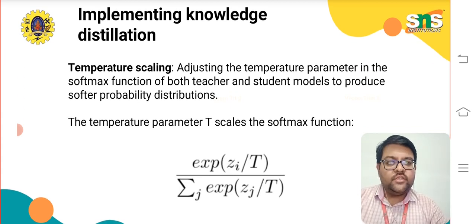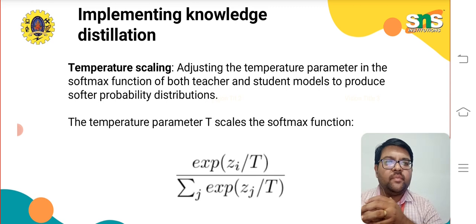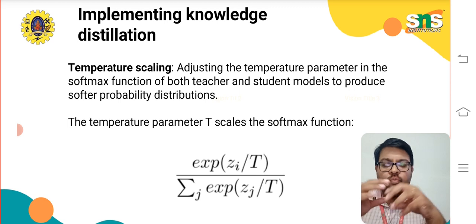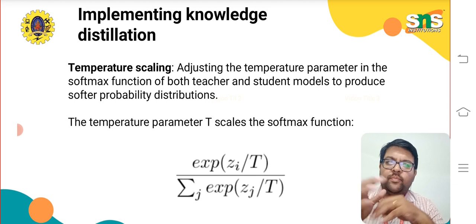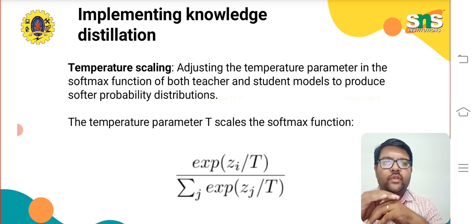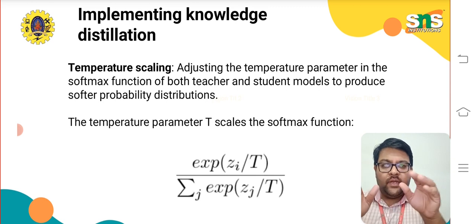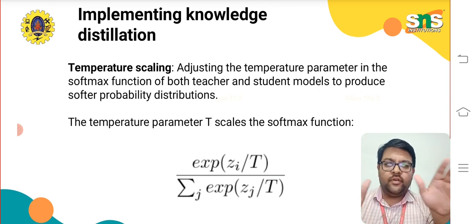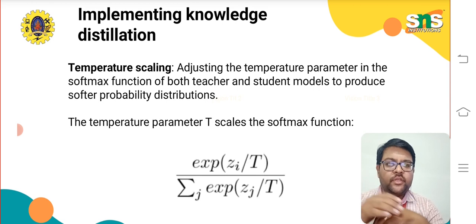Temperature scaling. What is temperature scaling? It's adjusting the temperature parameter in the softmax function of both teacher as well as student models to produce softer probability distributions. What is a softer probability distribution? If the difference of the probabilities is not very high, it is balanced, that is a softer probability distribution. The temperature parameter T scales the softmax function: exponential of Zi divided by T, over the sum over j of exponential of Zj divided by T.